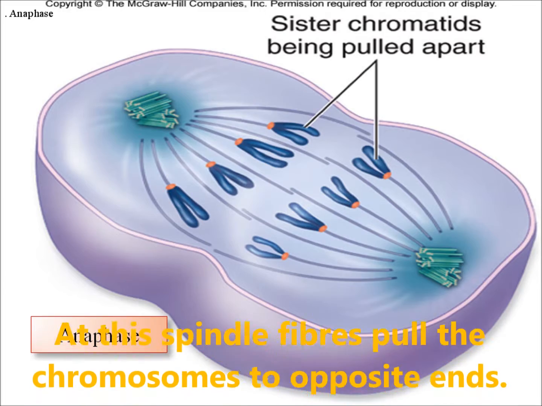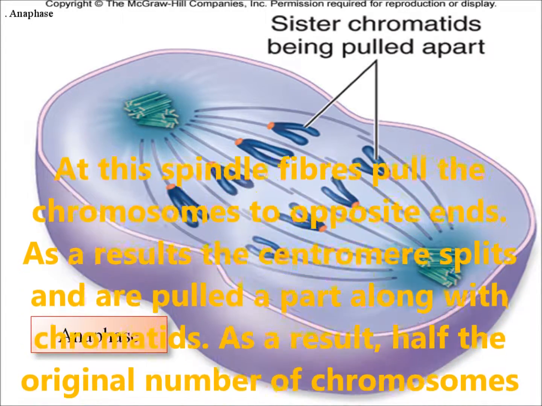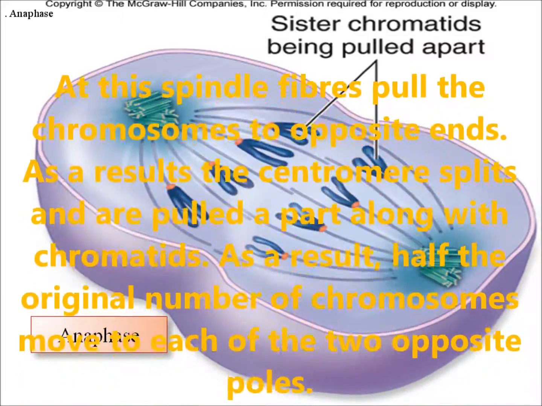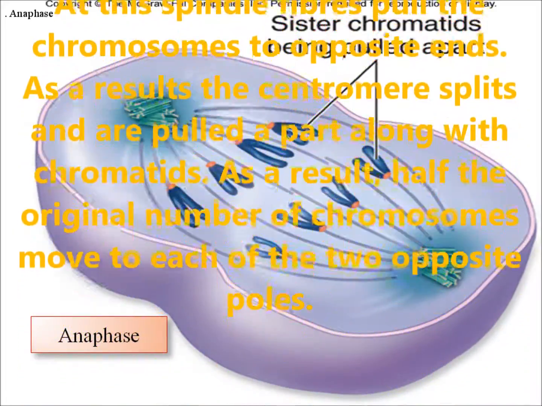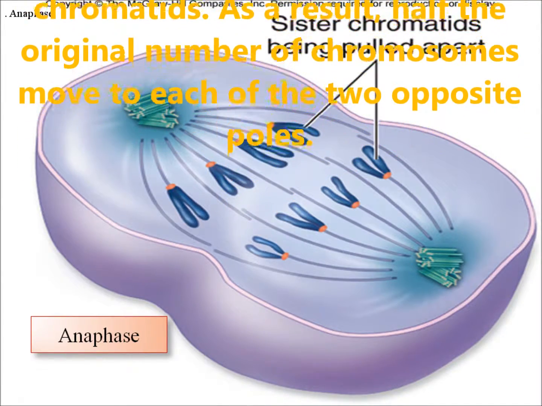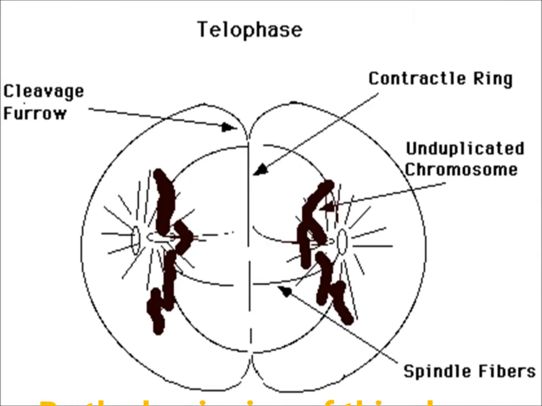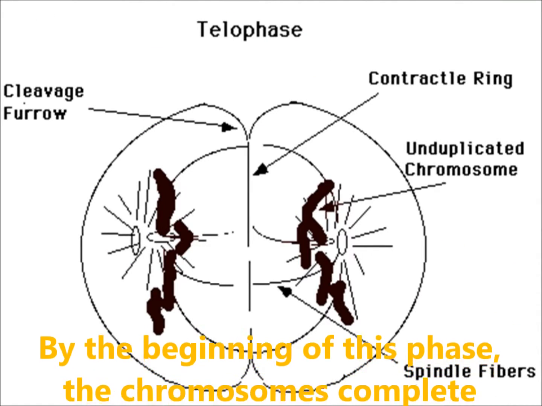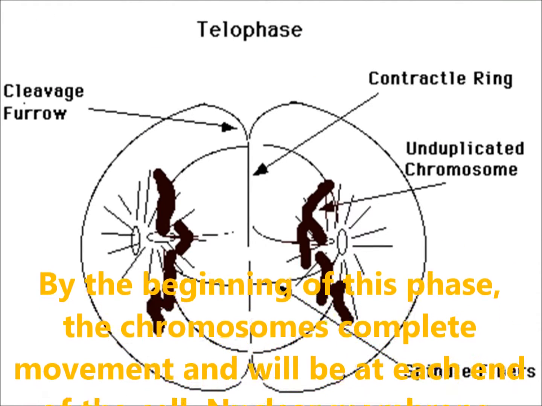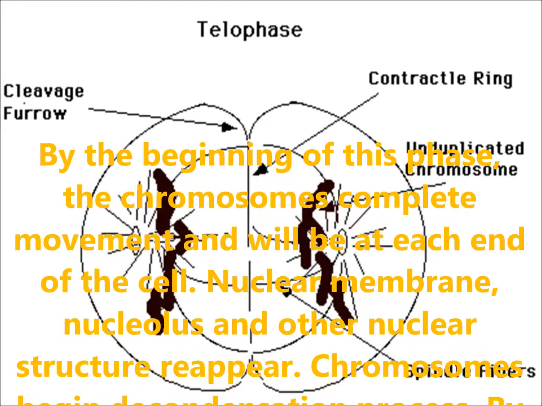Anaphase. At this stage, spindle fibers pull the chromosomes to opposite ends. As a result, the centromere splits and the chromatids are pulled apart. As a result, half of the original number of chromosomes move to each of the two opposite poles. Telophase. By the beginning of this stage, the chromosomes have completely moved and are at the end of each cell.